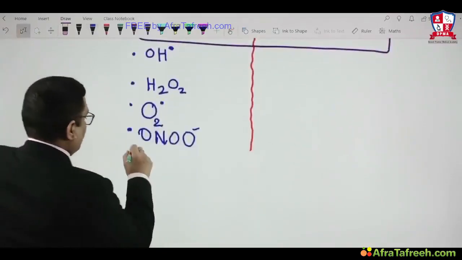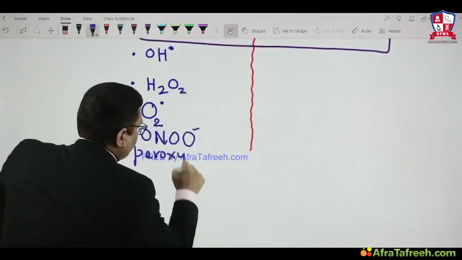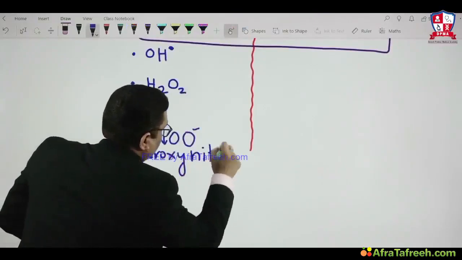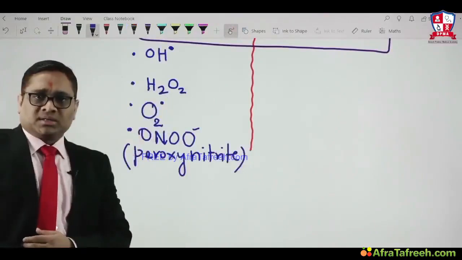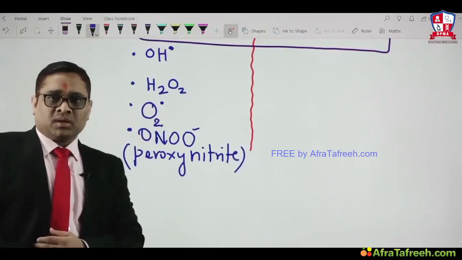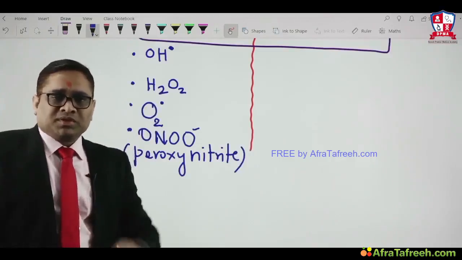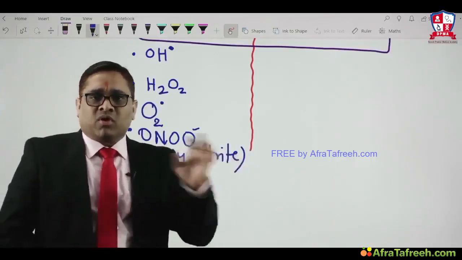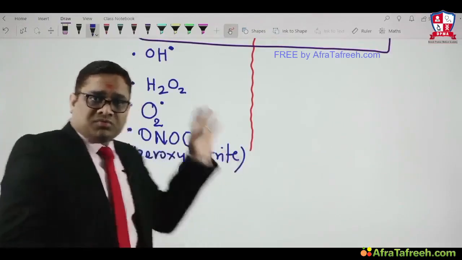So this one I am writing because it's difficult to remember. Peroxynitrite, right? So peroxynitrite free radical. So these are the four important free radicals which may be present in our human body. A question had been asked in AIIMS 2016: which is the most reactive free radical in the human body? Most reactive free radical out of these four.